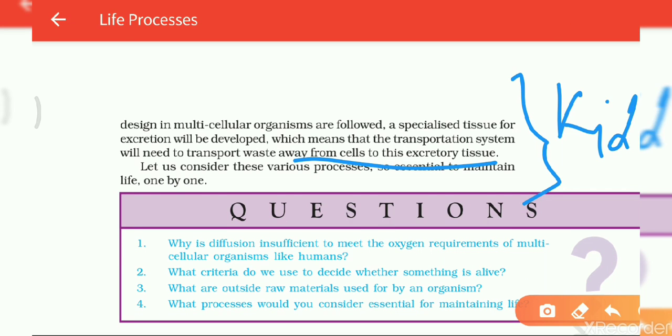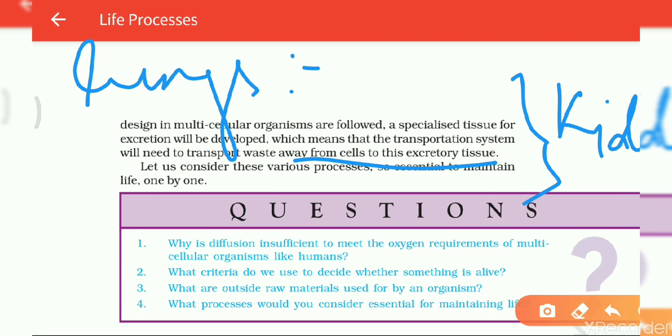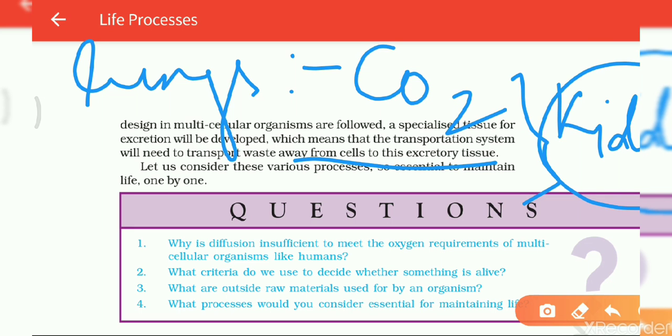Now see here, kidney. We have lungs also. The lungs help in the removal of gas waste, that is carbon dioxide gas. Carbon dioxide gas is not good for our human body, it's a waste product. So it's very necessary to remove this carbon dioxide from our body. And the kidney also comes in the excretory system, which helps in the removal of urea from the body.